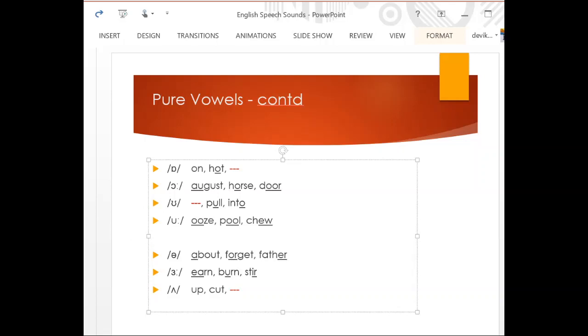Alright, then we take up these three sounds. They are the last lot of the pure vowels. They are called central vowels. Don't worry about the technical description. We will take it up later.